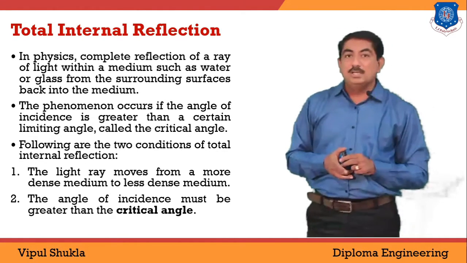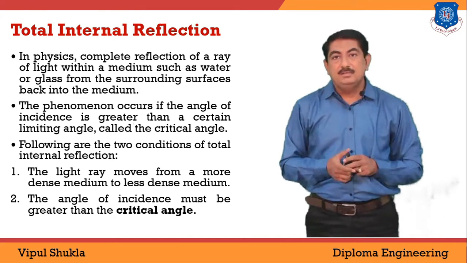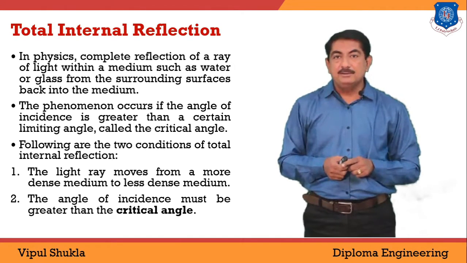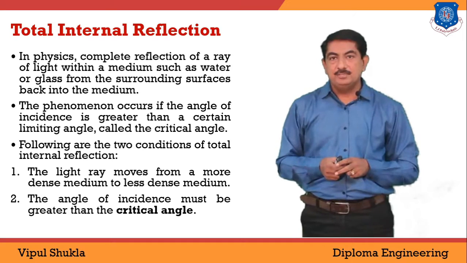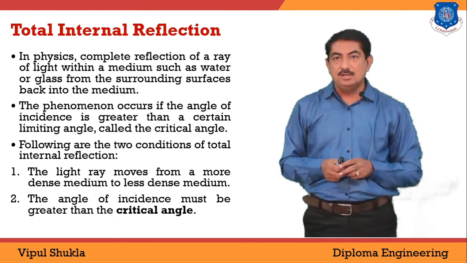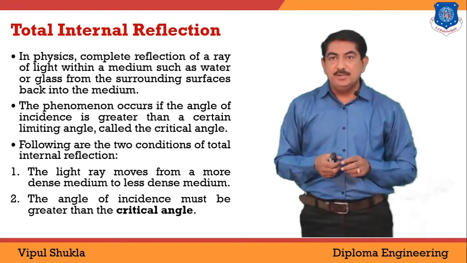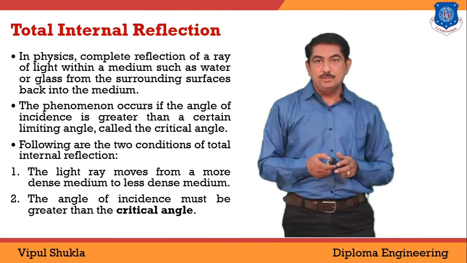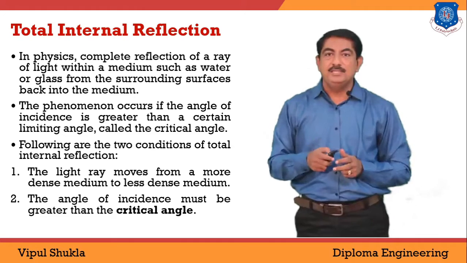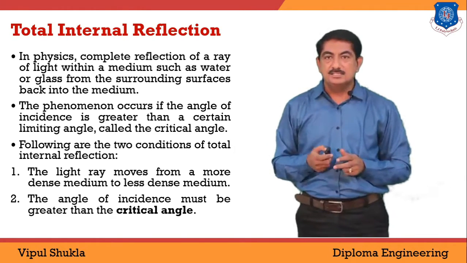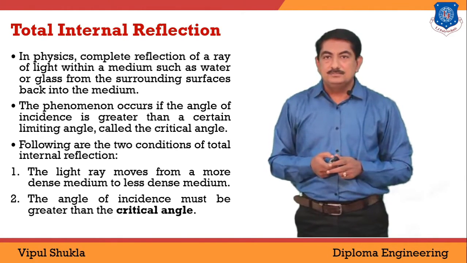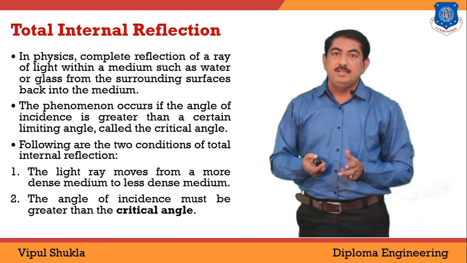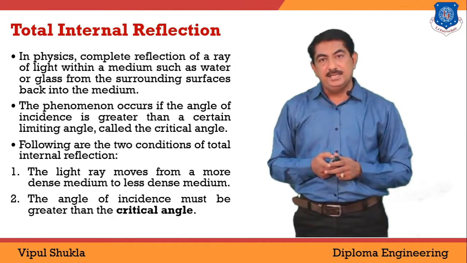Next, what is total internal reflection? In physics, it is the complete reflection of a ray of light within a medium such as water or glass from the surrounding surfaces back into the medium. This phenomenon occurs if the angle of incidence is greater than a certain value. That certain angle is known as the critical angle.